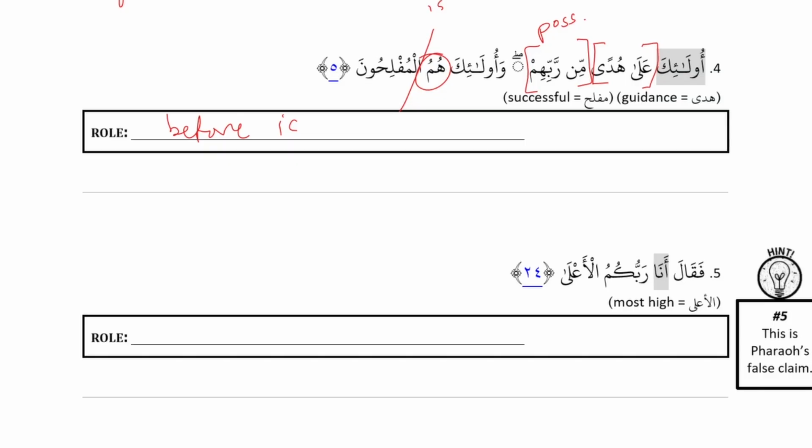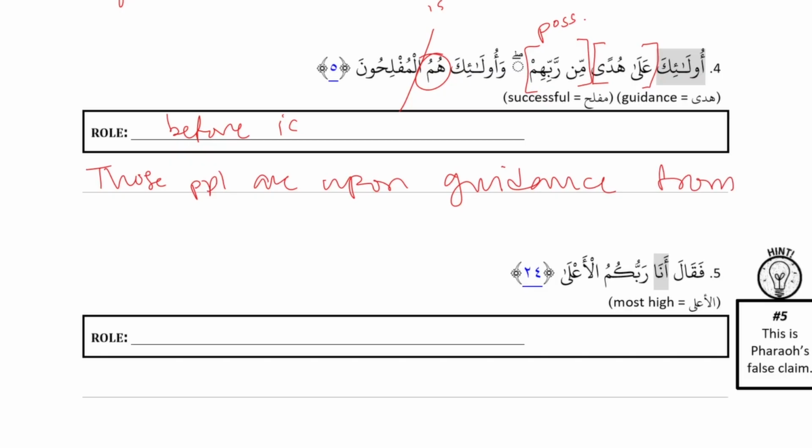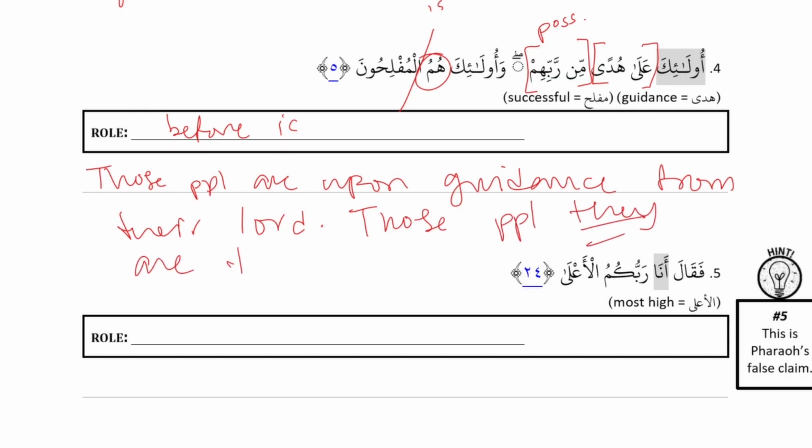Okay, so let's translate. So those people are upon guidance. Good. From their Lord. Those people, they are the successful ones. Good. Again, those people. Do you recognize this ayah? From Baqarah, right? Yeah, it's a really famous ayah. Yep.